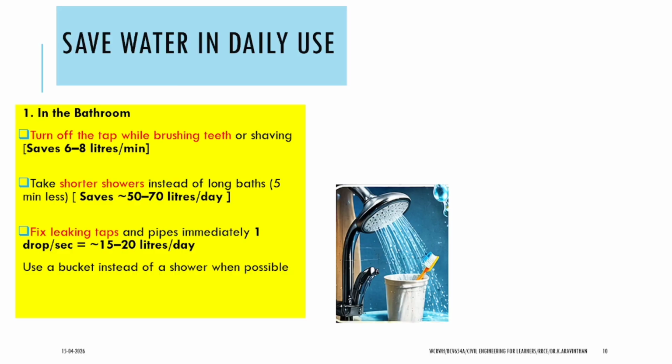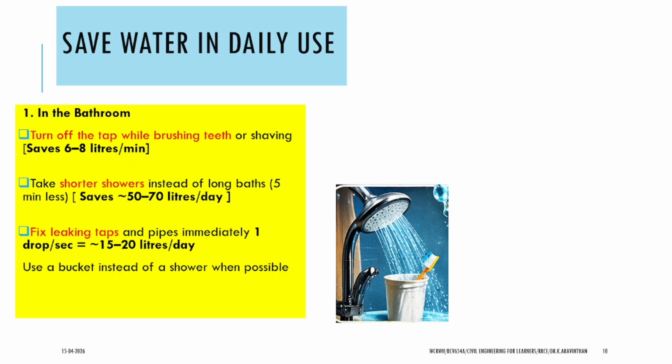Now, the second half of this session: how we can save water. This is one of the elementary water conservation strategies. In daily use, what are the ways we can save water in day to day life? First one, in bathrooms, we can turn off the tap while brushing our teeth or shaving. This saves 6 to 8 liters per minute. How many minutes do we spend shaving or brushing? If we leave the tap open, this is the improvement.